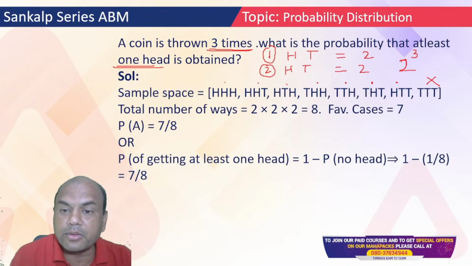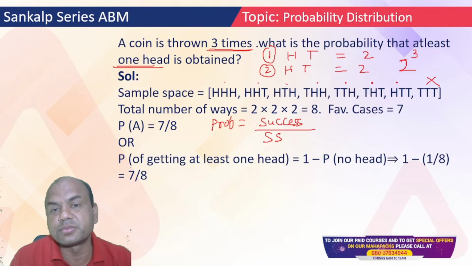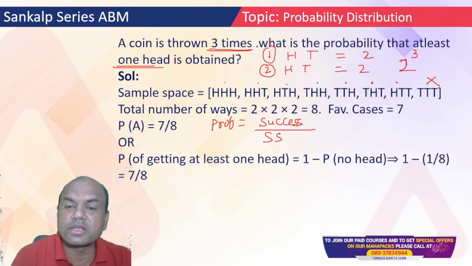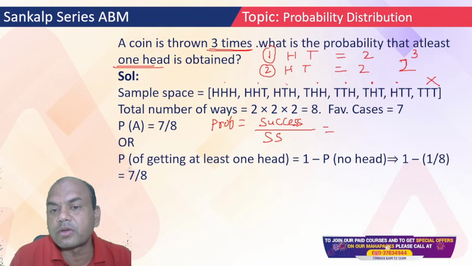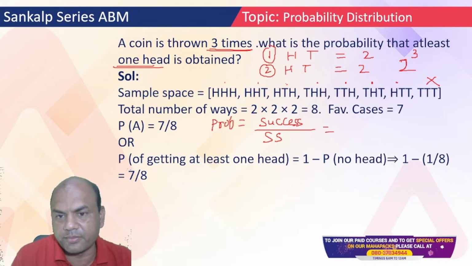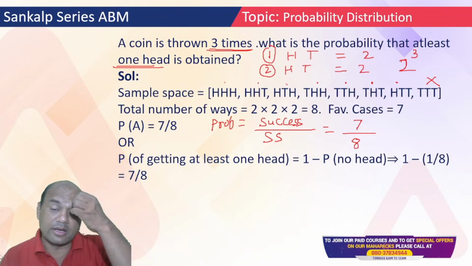So what is the formula for probability? Probability equals success upon sample space, the total number of sample points, whatever the sample space. So what is the sample space over here? Sample space means total number of outcomes. So how many outcomes are there? 8. How many successes are required here? At least one head. So it is 7 successes. So my probability becomes 7 upon 8. So that is my answer, 7 upon 8, right?